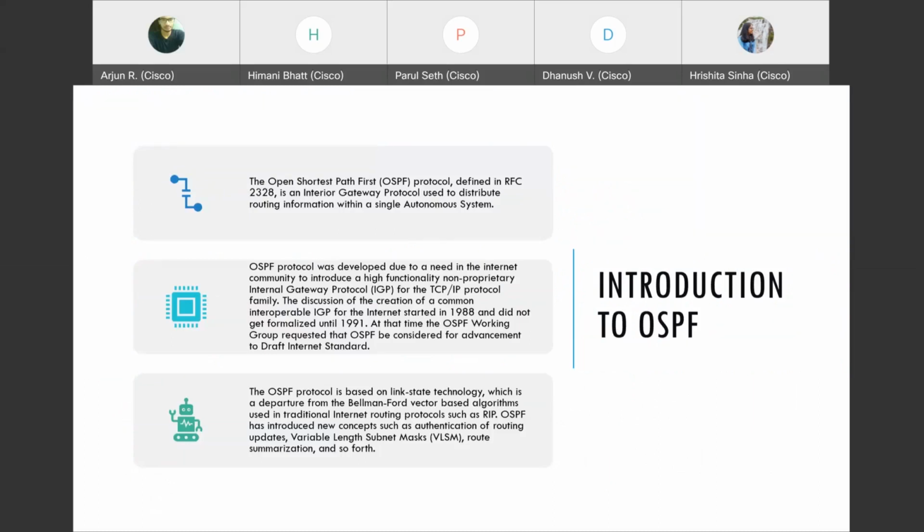There is a lot of difference between link state and distance vector. Distance vector decides the routes based on distance, as in the number of hops, everything that has to do with the distance between the routers. But link state protocols decide the routes based on the state of the links, whether the links are up or down, or the speed between the links. It looks at a variety of different parameters to decide the shortest path, not just the distance.